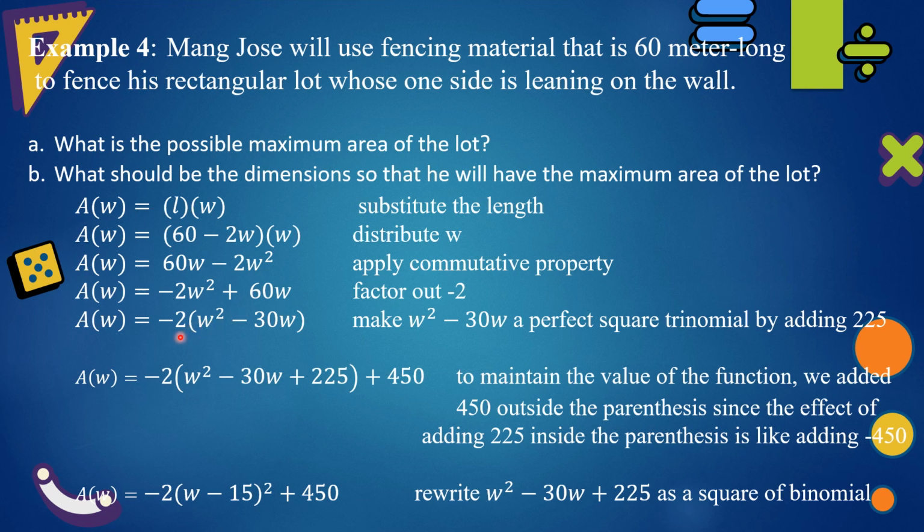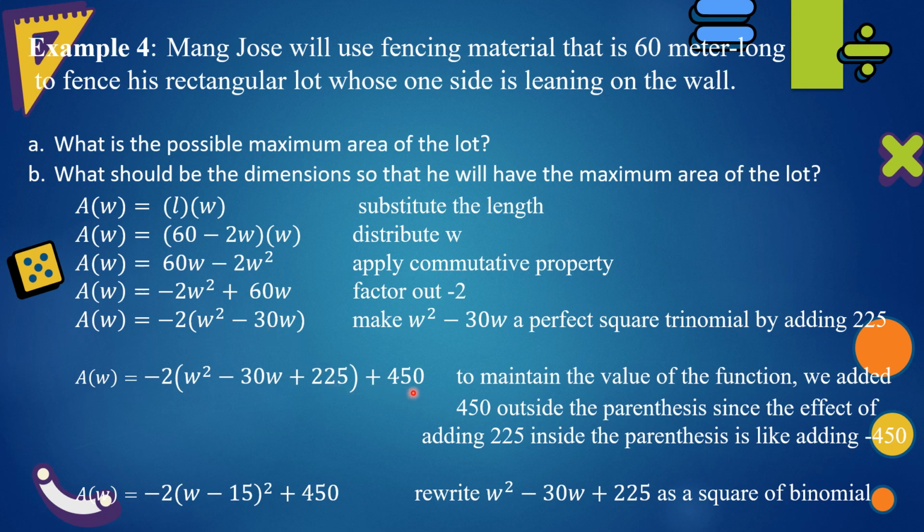Factor out negative 2. Negative 2w squared divided by negative 2 is w squared. 60w divided by negative 2 is negative 30w. Make w squared minus 30w a perfect square trinomial by adding the square of half of b. Our b here is negative 30, divided by 2, and that is negative 15. The square of negative 15 is 225.